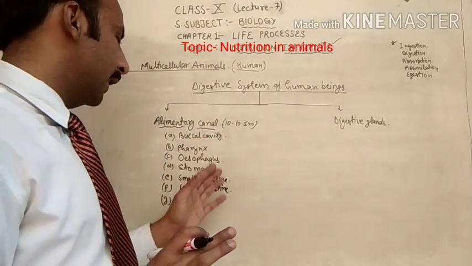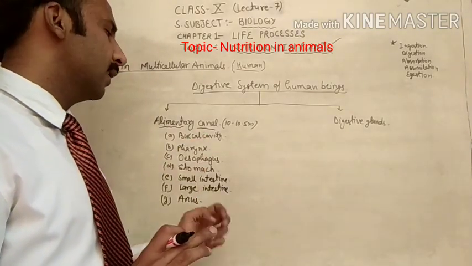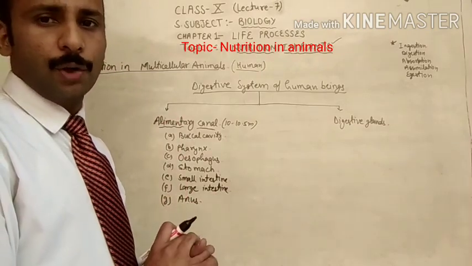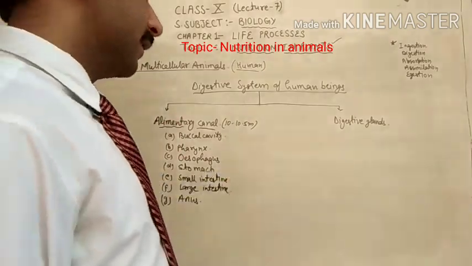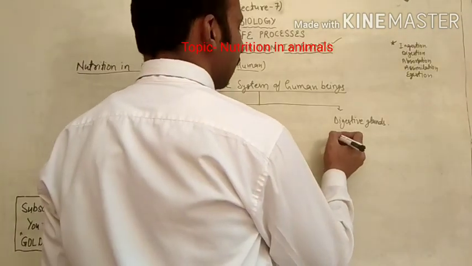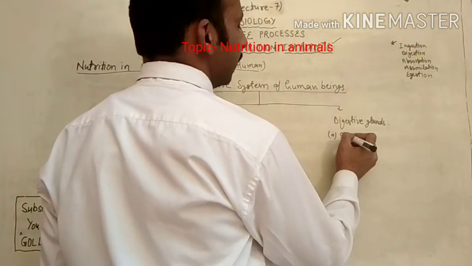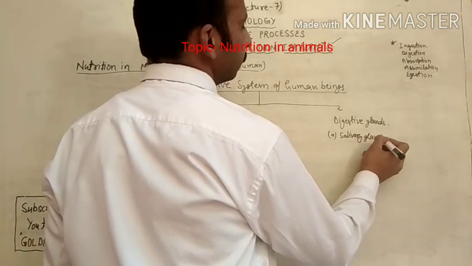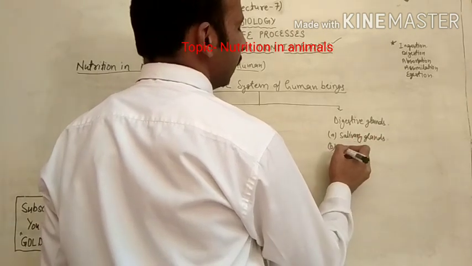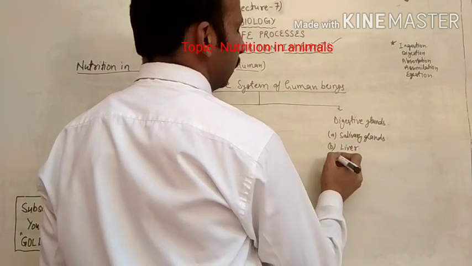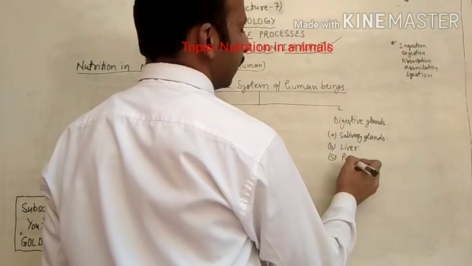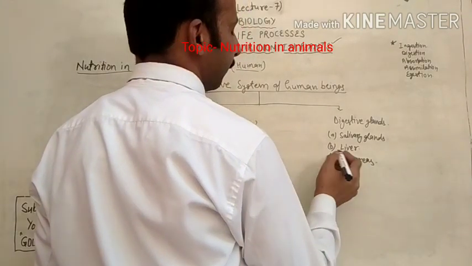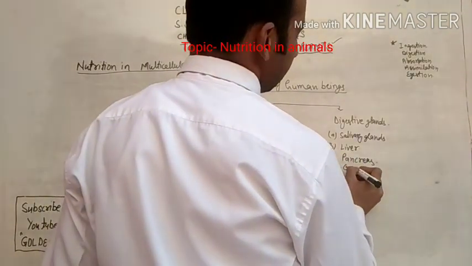Obviously, the points are written very short here, but we have to discuss all these points in detail one by one. Digestive glands in human beings are of the following types. First one is salivary glands. Second one is liver. Third one is pancreas. Fourth one is gastric glands.